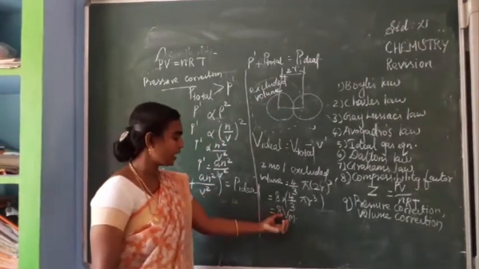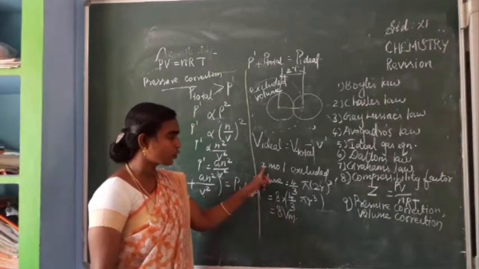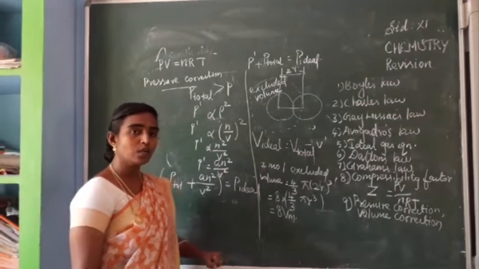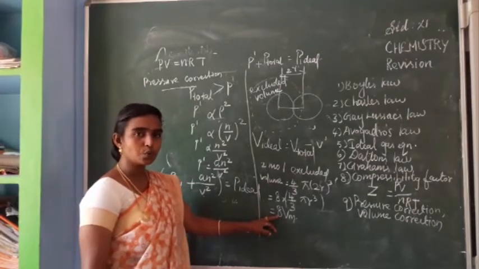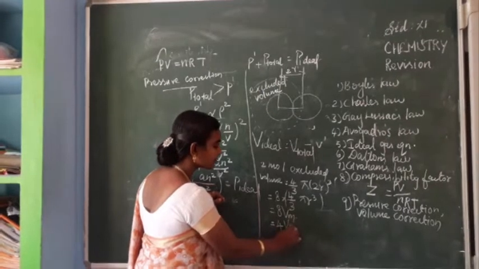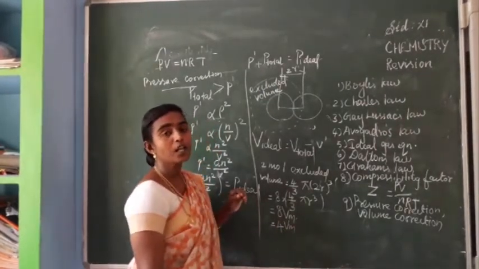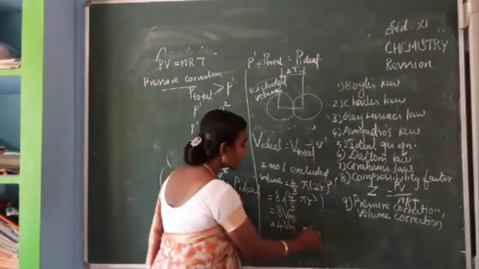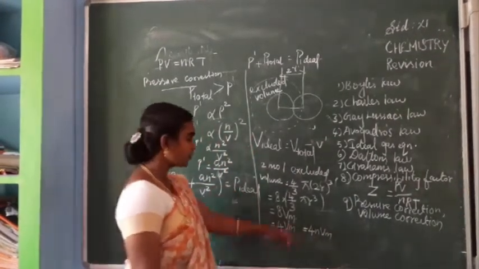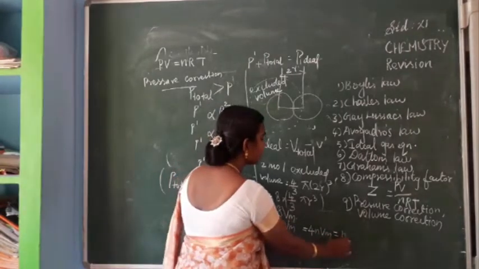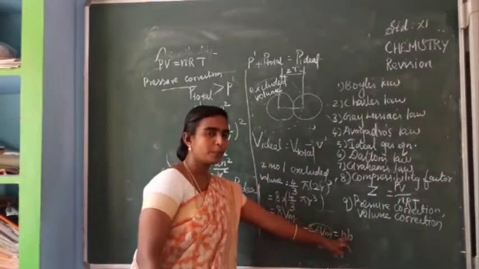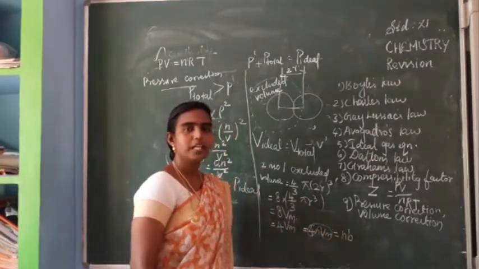Okay. So 8 Vm. Now this is for two molecules we have taken, isn't it? If it is taken for one molecule, it is divided by 2. So what's the value? It is 4 Vm. If it is taken for n molecules, it is 4n Vm. Isn't it? So this we can take as Nv. So this 4 Vm is equal to B. So Nv. Have you understood?